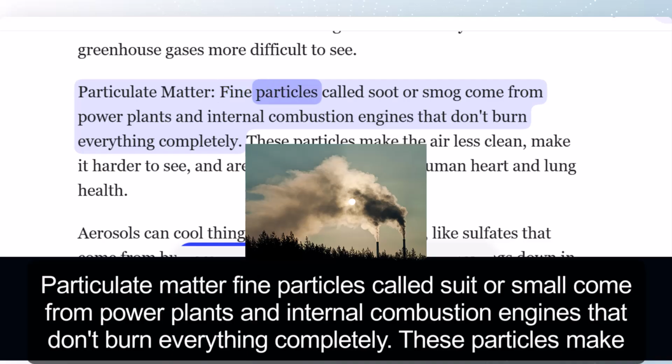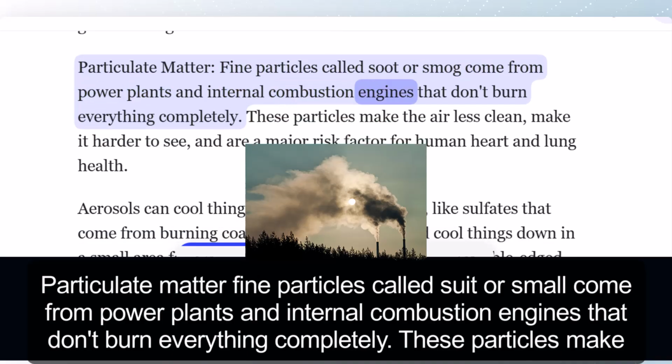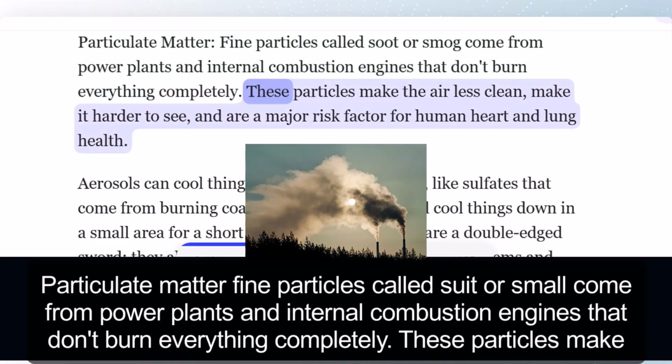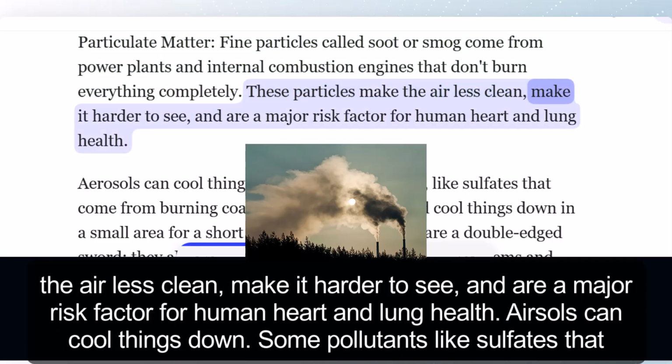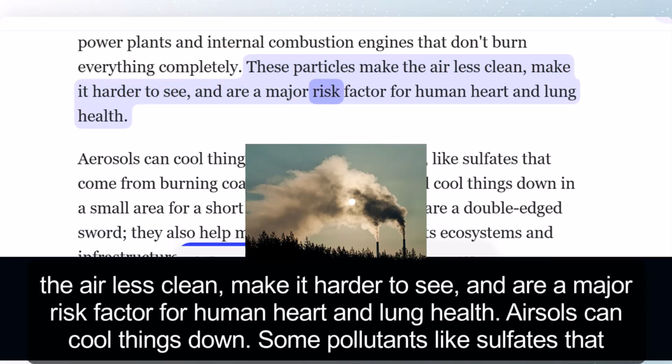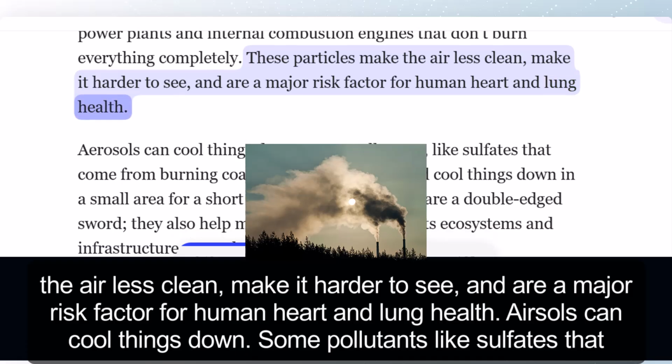Particulate matter, fine particles called soot or smog, come from power plants and internal combustion engines that don't burn everything completely. These particles make the air less clean, make it harder to see, and are a major risk factor for human heart and lung health.